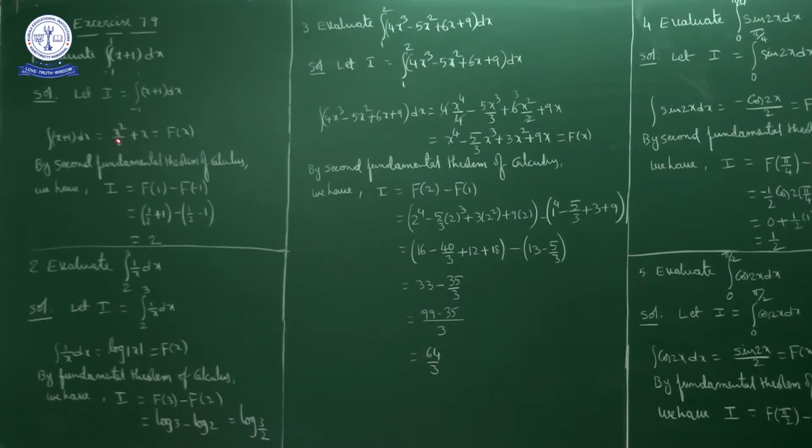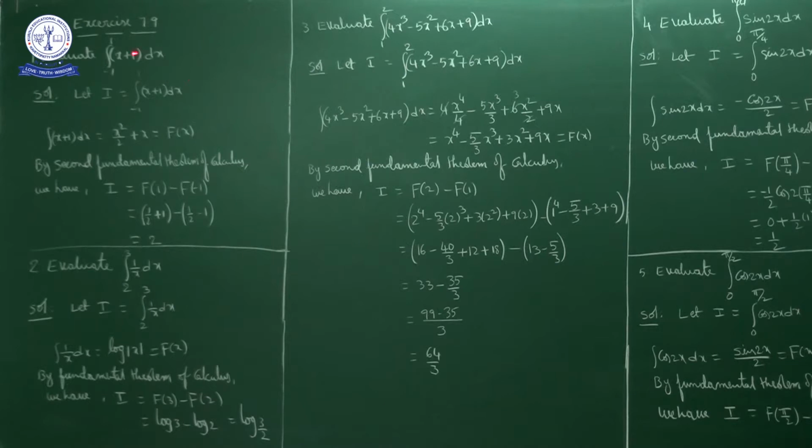So what we get here is 1 by 2 plus 1 minus f of -1, which is -1 whole square by 2 plus -1, so 1 by 2 minus 1. Here 1 by 2 minus 1 by 2 get cancelled, 1 minus of minus plus 1, 1 plus 1, 2.